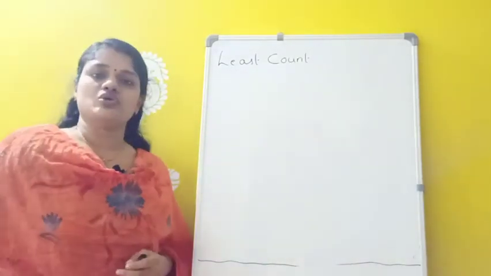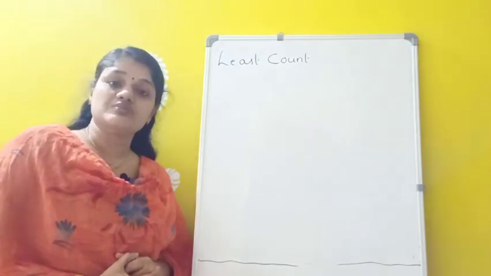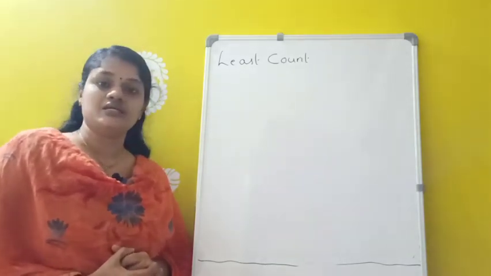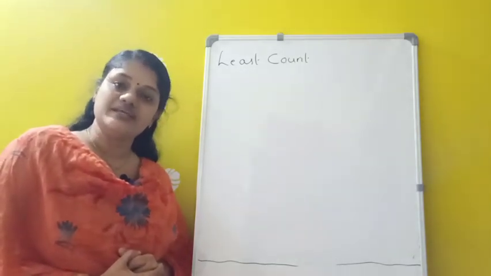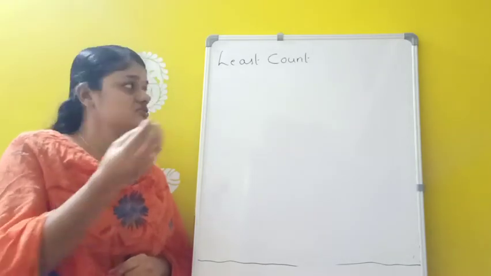So least count of a measuring instrument is the least measurement or the smallest measurement that can be made using that particular instrument. So least count is the smallest measurement or least measurement that can be made using any measuring instrument. That is called as least count.